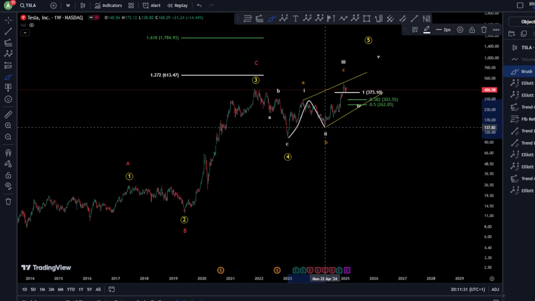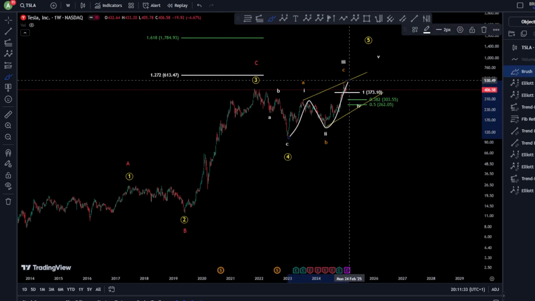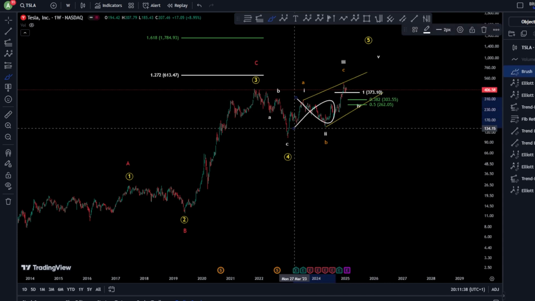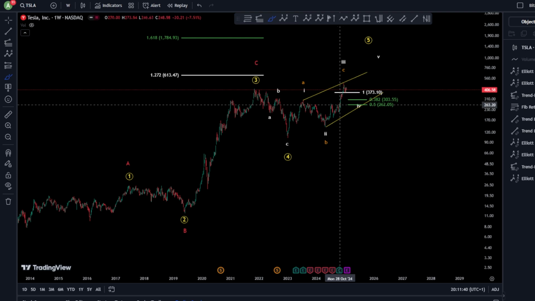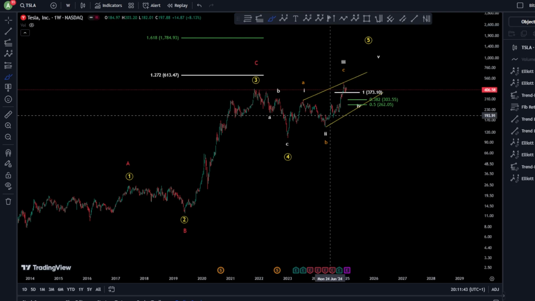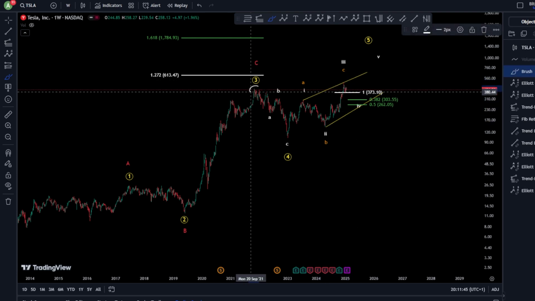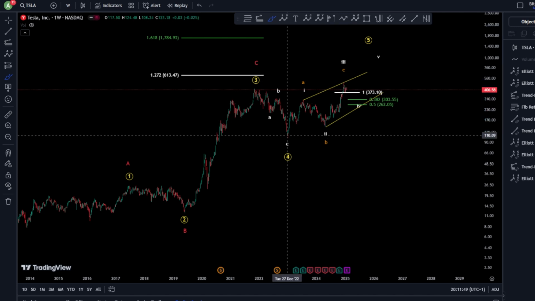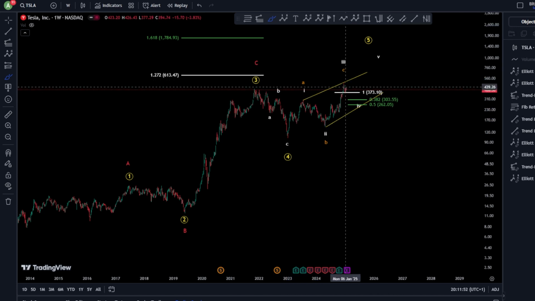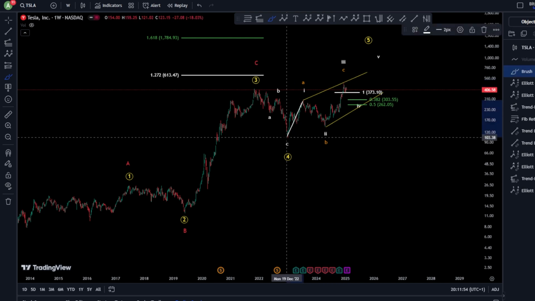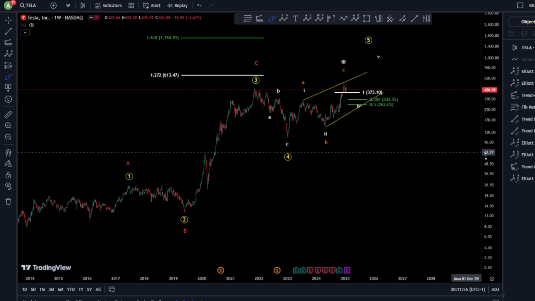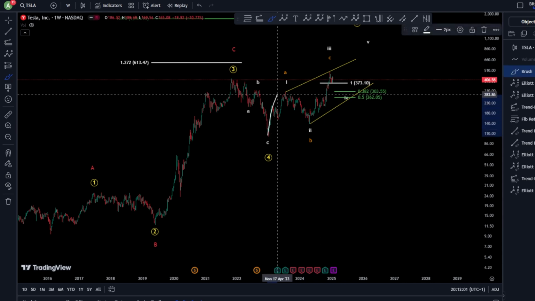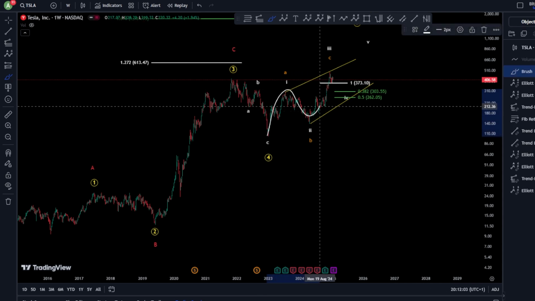And in that case scenario, you would like to see, of course, the wave 3 not overshoot the 121 fib level, to not invalidate, of course, this diagonal. But this is exactly what happened for Tesla, and of course it went very high, taking the all-time high as well, but yeah, invalidation of this contracting diagonal. And that's because your wave 3 is longer than your wave 1, and this is not allowed per rule of Elliott wave.